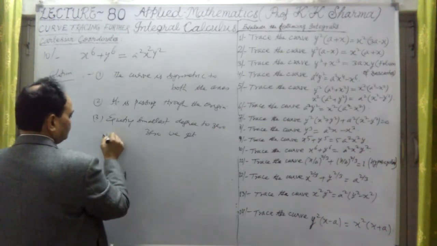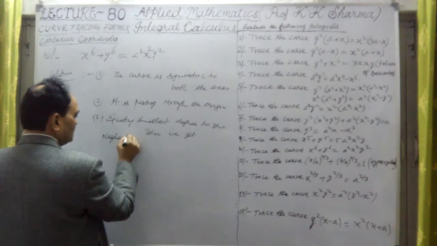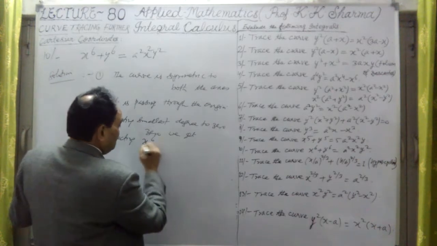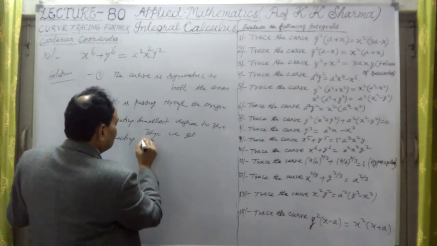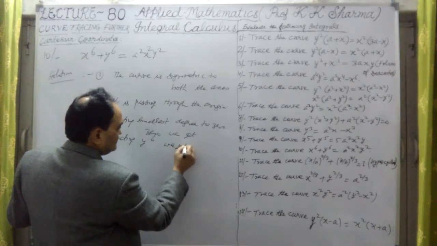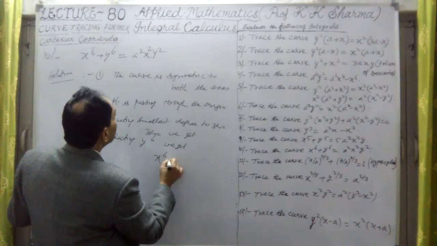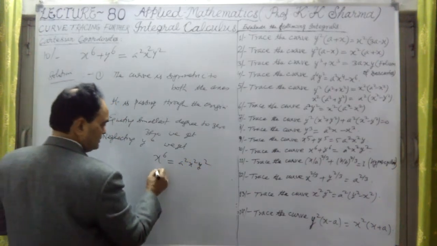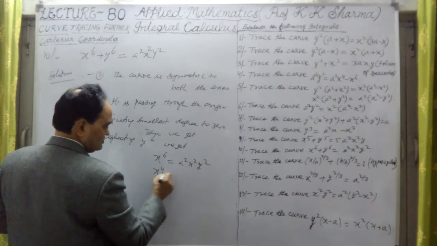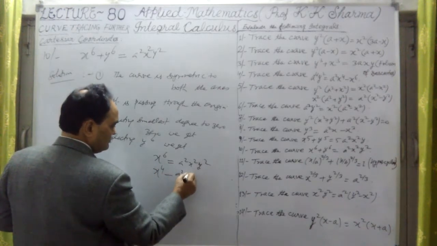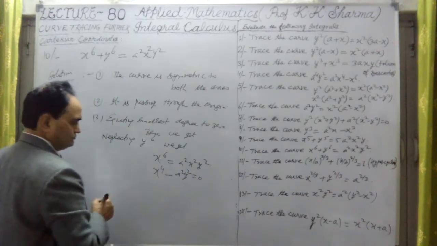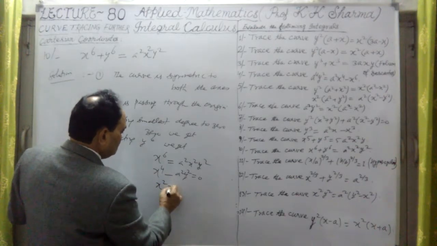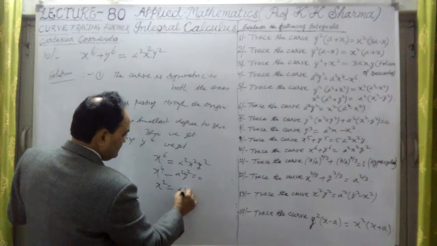So first neglecting y^6, we get the equation x^6 equal to a square x square y square, or from this we will get x^4 minus a square y square equal to 0, or x square equal to plus minus a y.